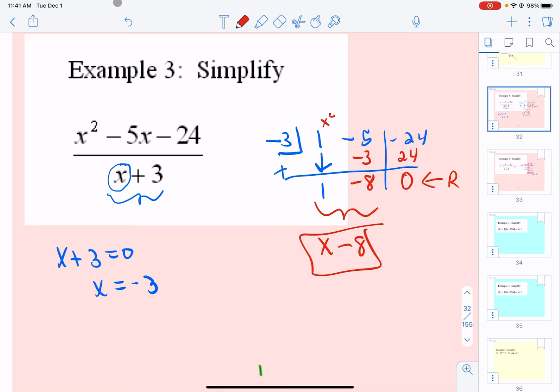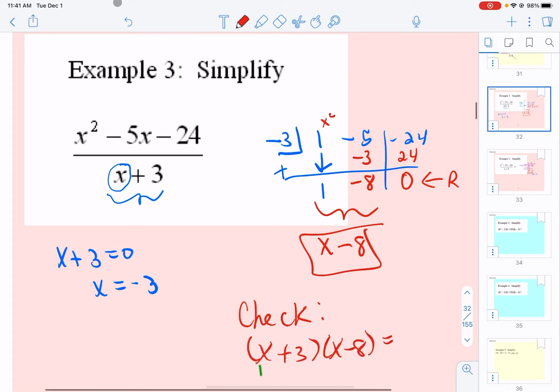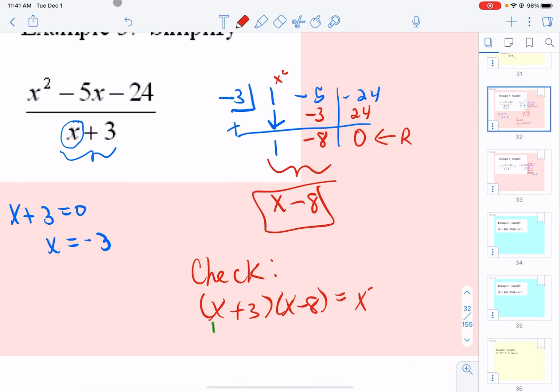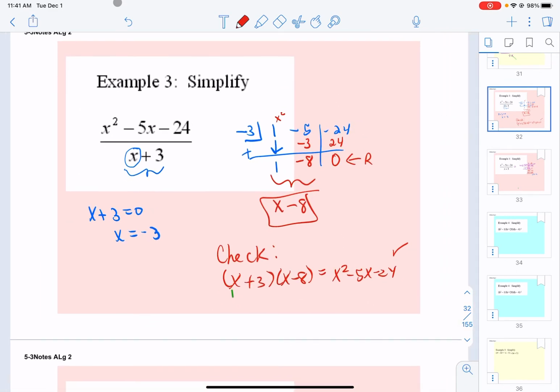Now how could we check our work? Well, x plus 3 times x minus 8 better give you x squared minus 5x minus 24. And it does if you did do the multiplication.